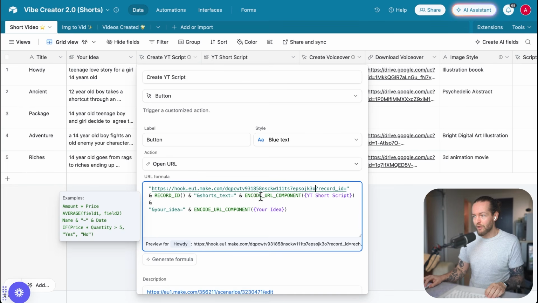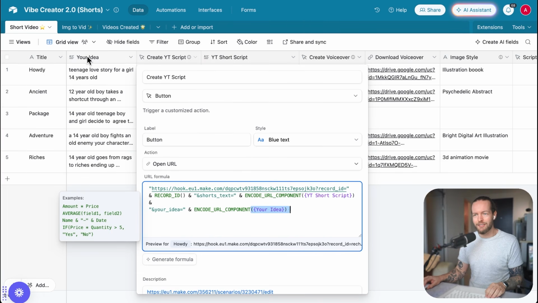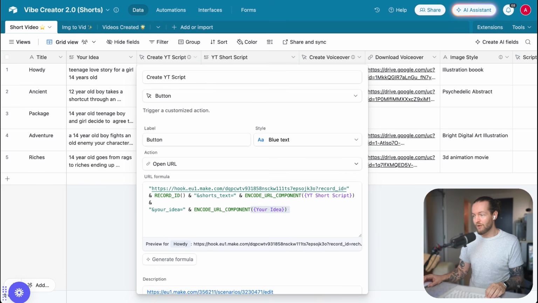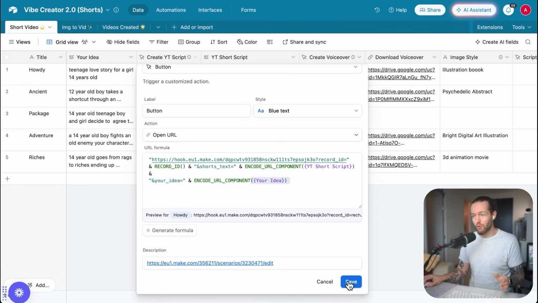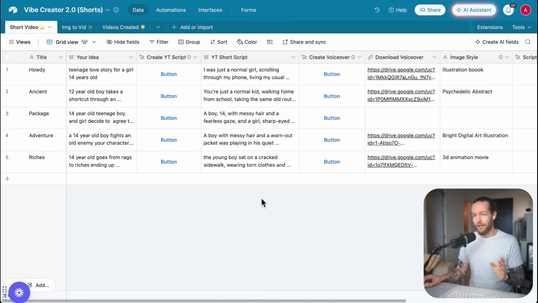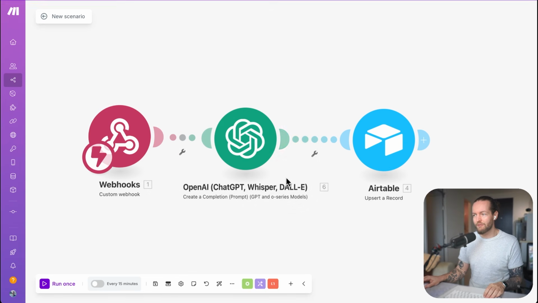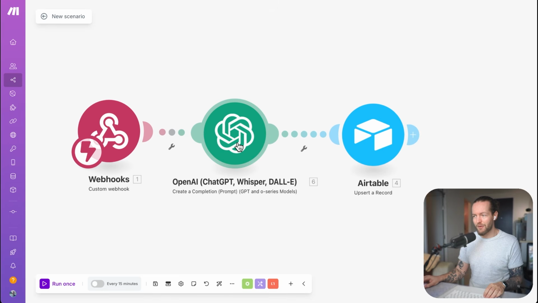Awesome. And for the other parts of it, you can see that what we're sending is the YouTube short script. This is right here. And we're also sending our idea. This is right here. So as you can see right now, we're going to send both those data into our make.com automation if we just save it. And now this button should be connected with your script automation. As you can see, successfully determined. We click on save, and then we go to the next step here of setting up the OpenAI module.